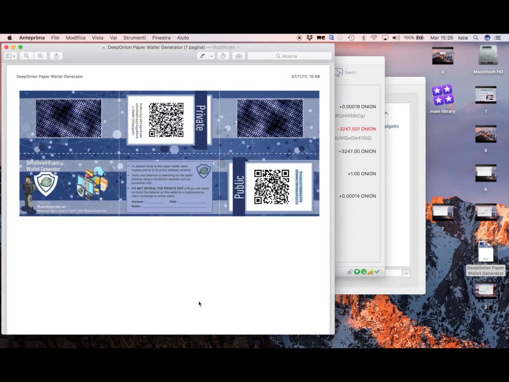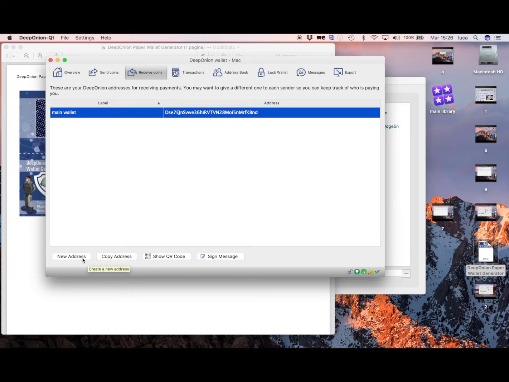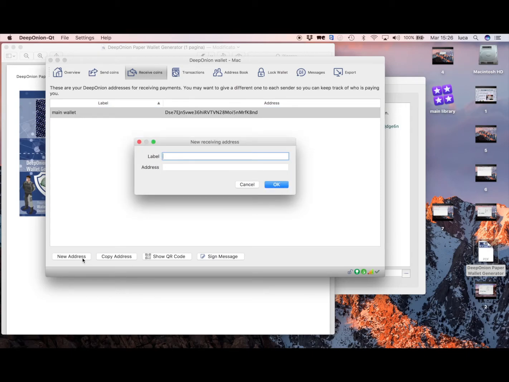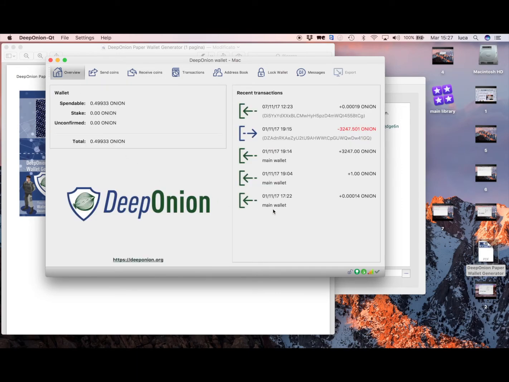So you can always use this public address or another address, because any wallet can support more than one address. So you can create a new address by clicking new address here, and the wallet provides another public address, as you can see here. So every address that we insert is linked in this wallet.